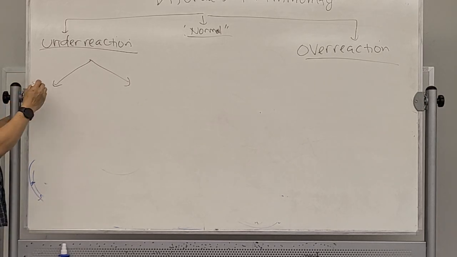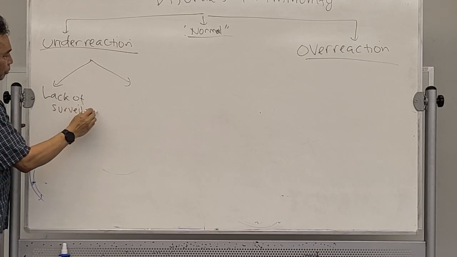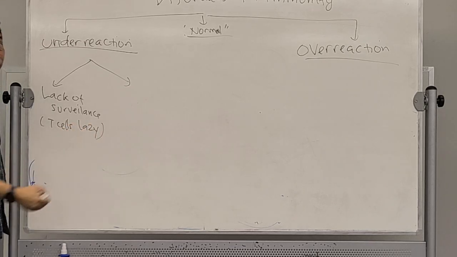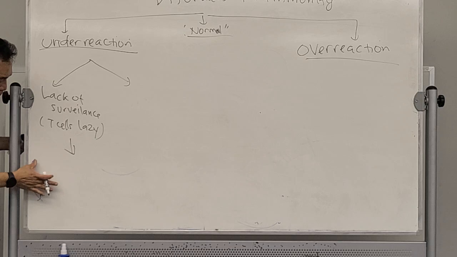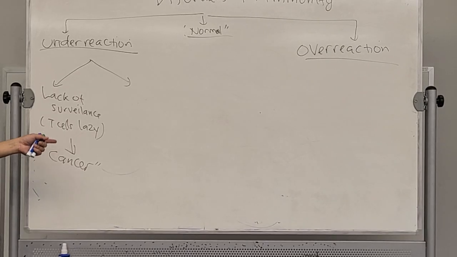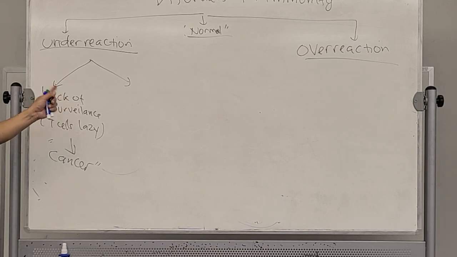First, underreaction is actually a lack of surveillance. It means that the T cell is lazy, we can say that. The sheriff is really lazy. The deputy sheriff is lazy, not surveying the body. What most people get is cancer. So cancer is mostly caused by this lack of surveillance, the laziness of the T cell not surveying our body.